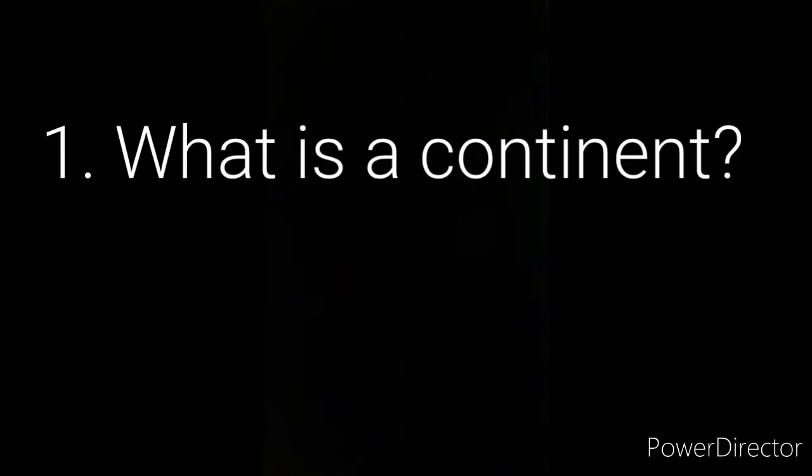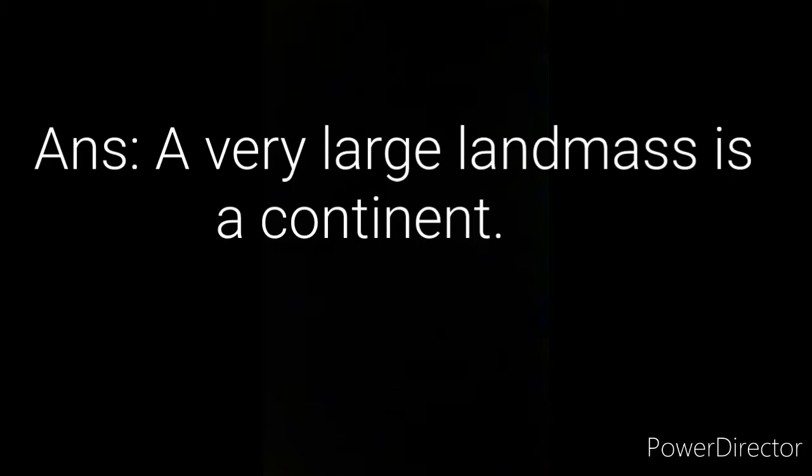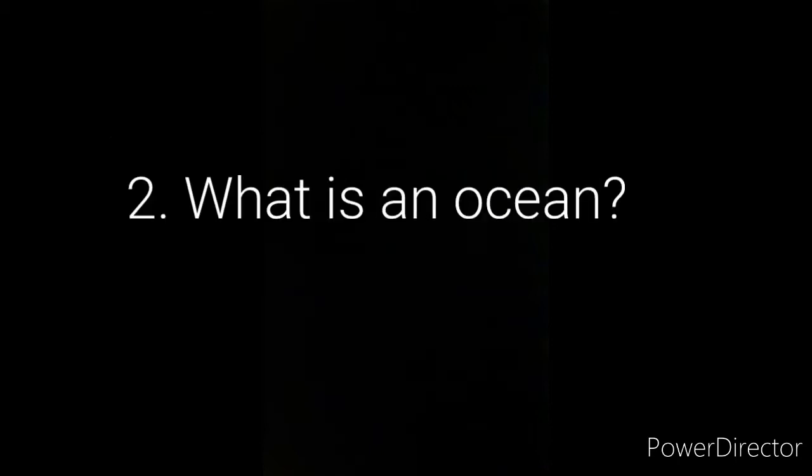Exercise C, answer the following questions. First one, what is a continent? Answer, a very large landmass is a continent. Second, what is an ocean? A very large water body is an ocean.